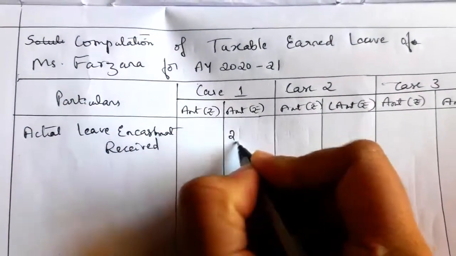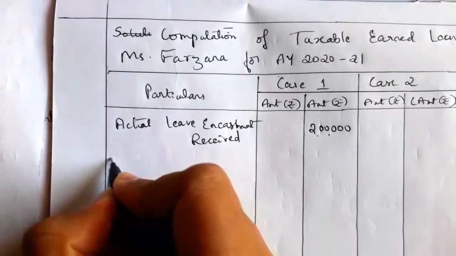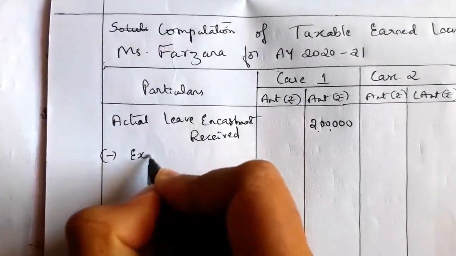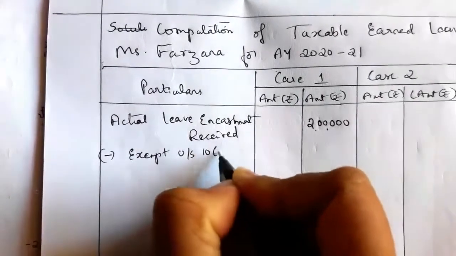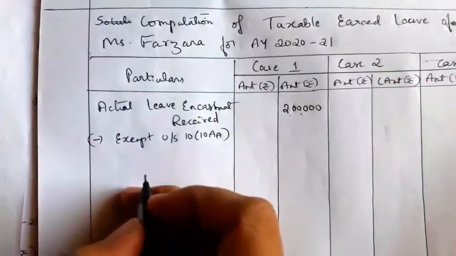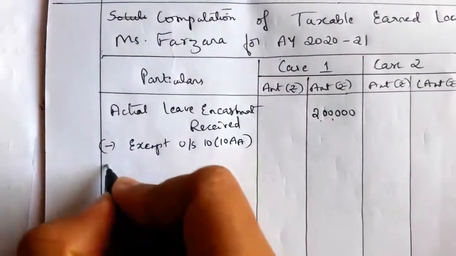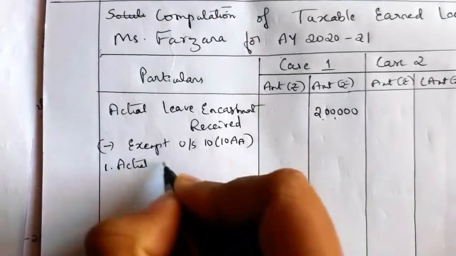So 2 lakh received, and under that we have exemption less, exempt under section 10 sub-section 10 double A. In that we have to take the following. Under that, the first one is actual leave encashment received.